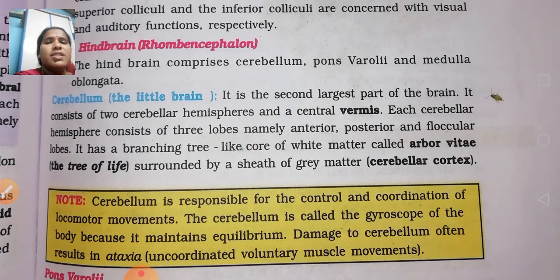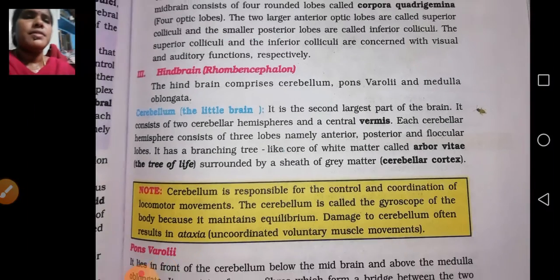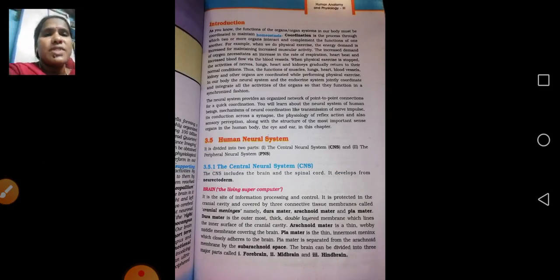The cerebellum is responsible for the control and coordination of locomotor movements. It is called the gyroscope of the body because it maintains equilibrium. Damage to the cerebellum often results in ataxia, uncoordinated voluntary muscle movements. If there is any damage to the cerebellum, there is no coordination of voluntary muscle movements. Is it clear? So till now I discussed an introduction about the nervous system.